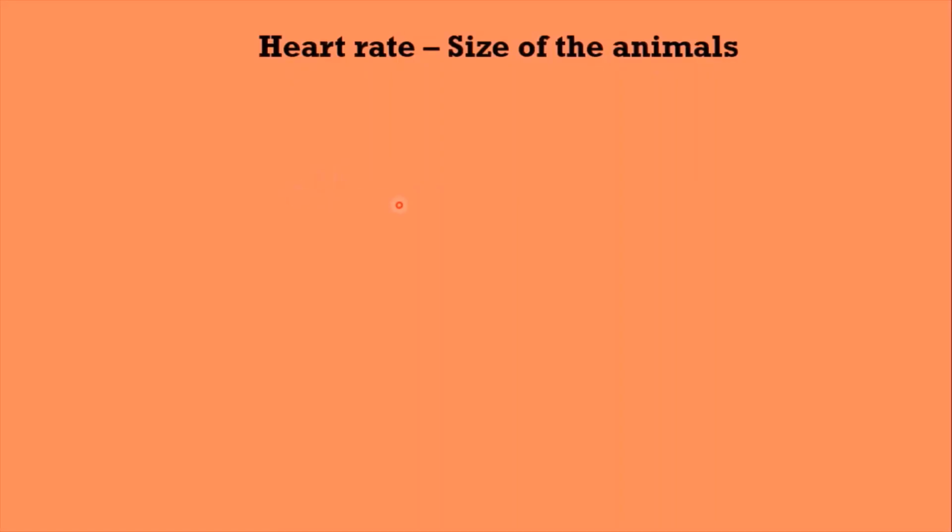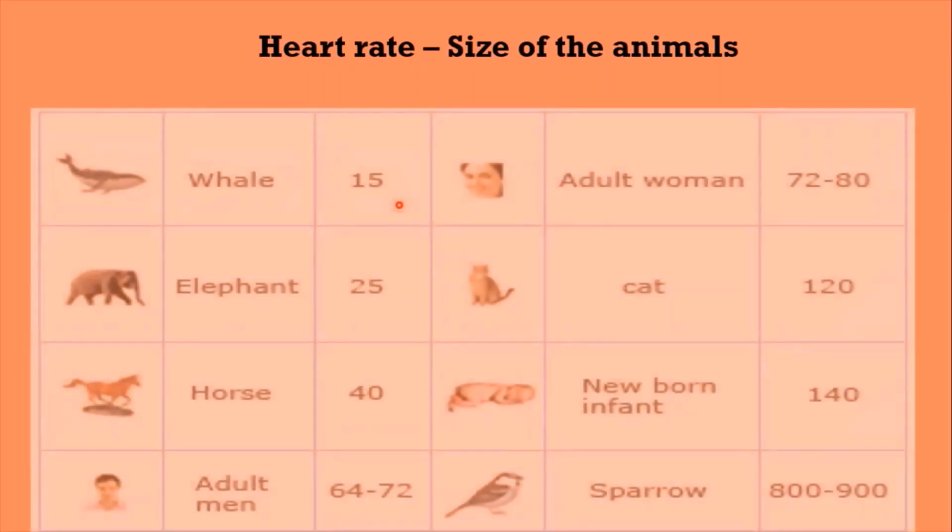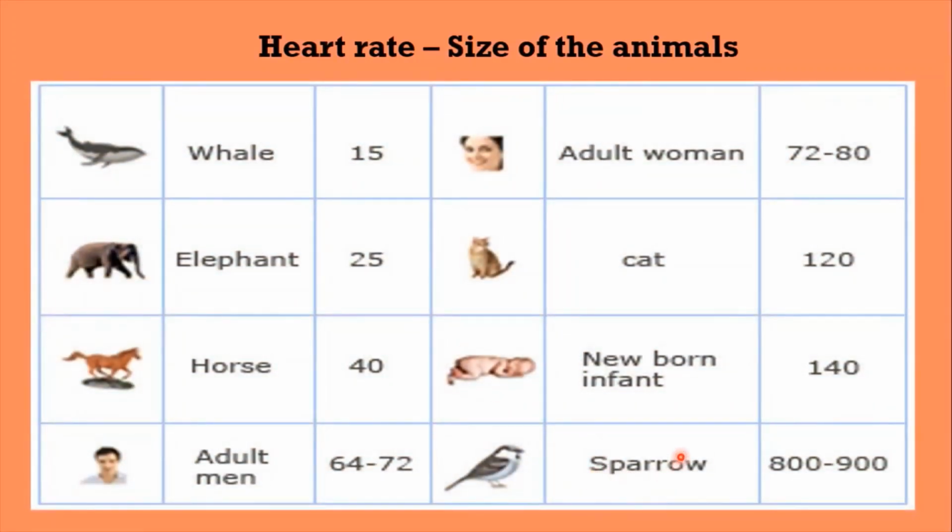If you take the heart rate in different animals, smaller animals have higher heart rate, bigger animals have lesser number of heartbeats per minute. For example, whale, 15 heartbeats per minute. In case of elephant, 25 heartbeats per minute. But in case of smaller animal, sparrow, its heart rate is 800 to 900 heartbeats per minute.